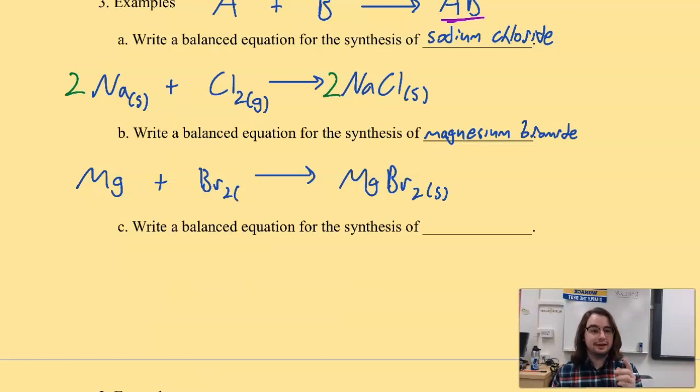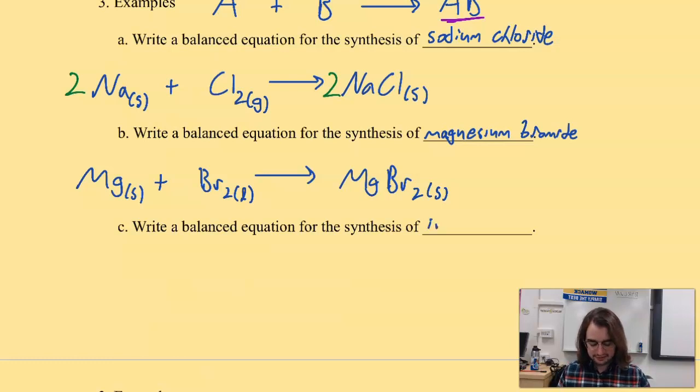Bromine is the only Hofbrinkel gas besides iodine that is not a gas. It's actually a liquid at room temperature. So make a little note for yourself. Box that, star it, write a little note for yourself if you got to. Bromine is not a gas at room temperature. It is a liquid at room temperature, right? Magnesium is solid. It's a metal. Makes it easy. That's already balanced. Did it, but it didn't have to do anything. Not so bad. Let's try another one.